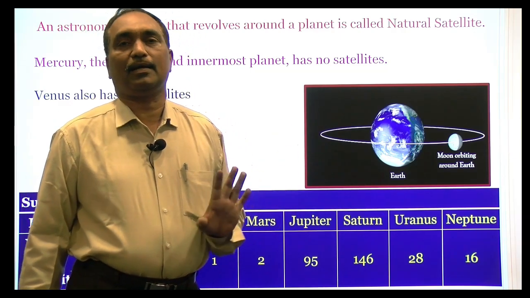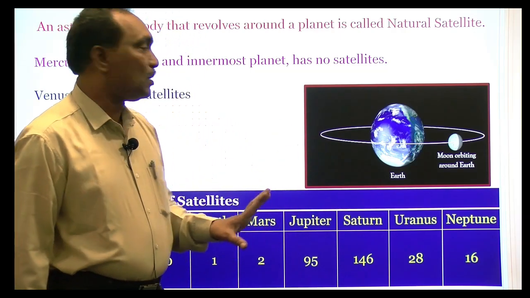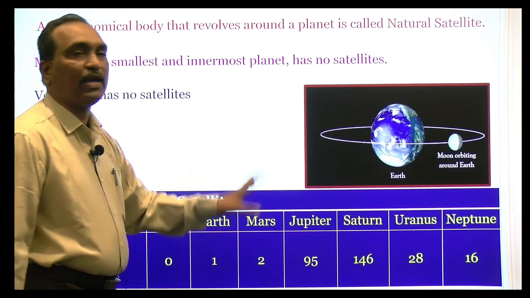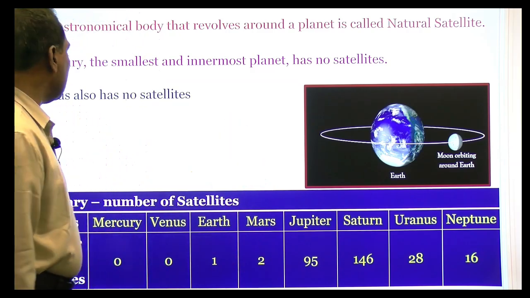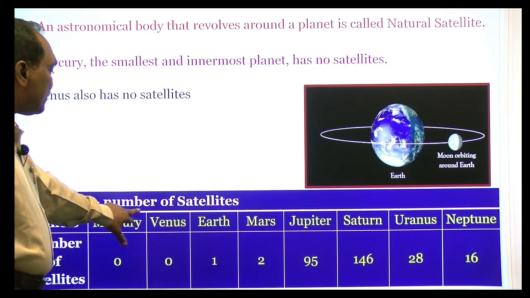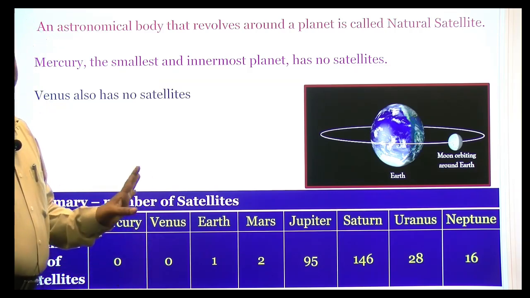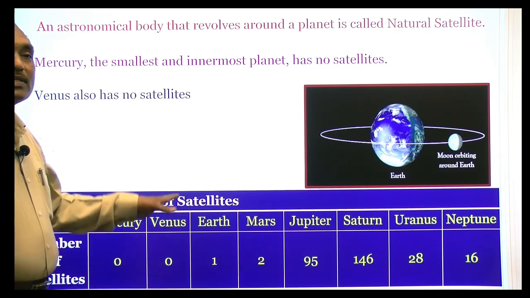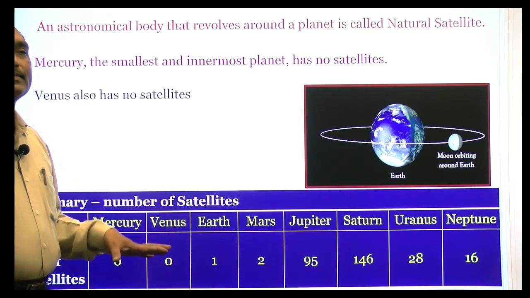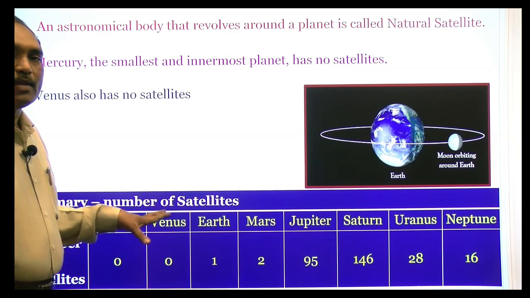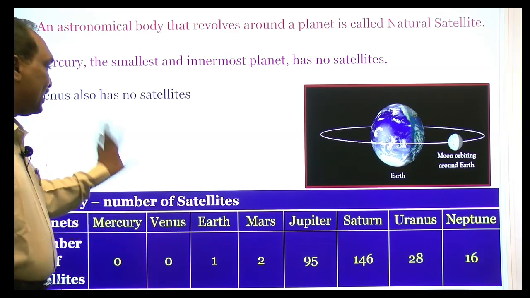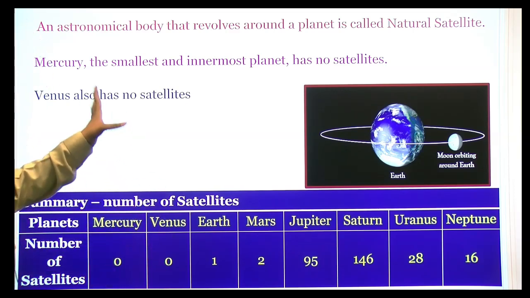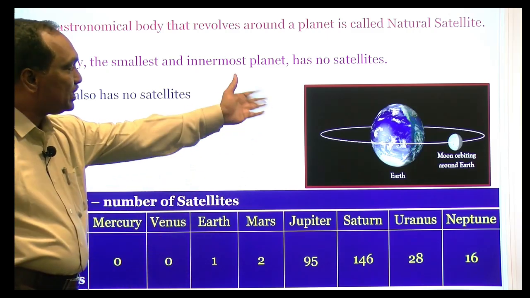So now it is not considered a planet, and we have only 8 planets. Of these, the first two, Mercury and Venus, have no satellites. Their size is very small and they are nearer to the sun. Maybe due to different conditions, there are no satellites for these two planets. We know Earth has only one satellite, the Moon, as shown in this diagram.